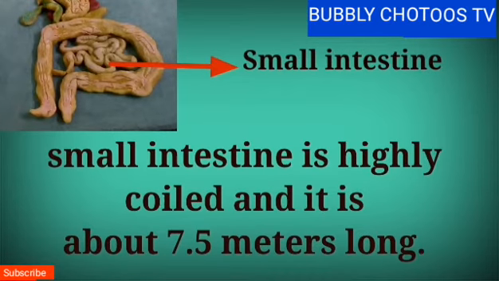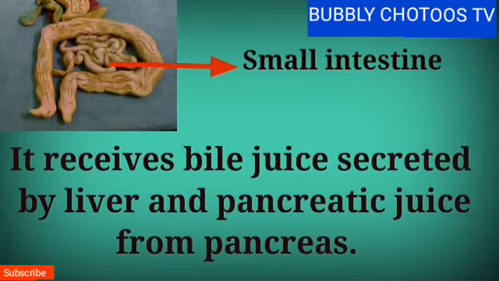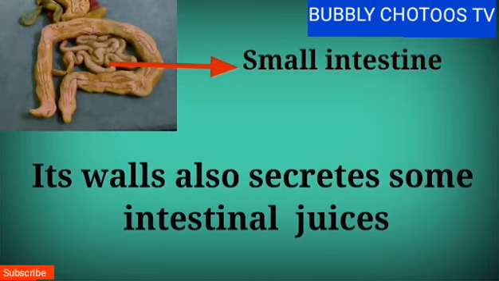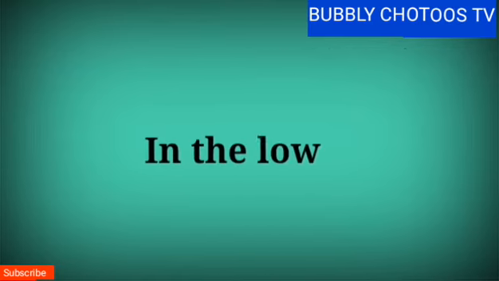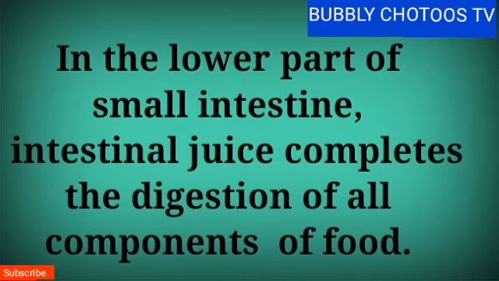Small intestine is highly coiled and it is about 7.5 meters long. It receives bile juice secreted by liver and pancreatic juice from pancreas. Its walls also secrete some intestinal juices. In the lower part of small intestine, intestinal juice completes the digestion of all components of food.